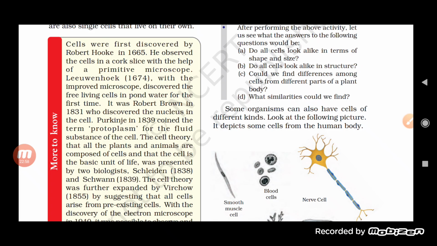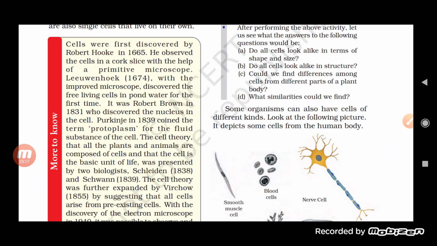Who was Schleiden? Schleiden was a German botanist, and Schwann was a German zoologist. Schleiden worked with plants, so he searched for the plant cell, while Schwann searched for the animal cell.